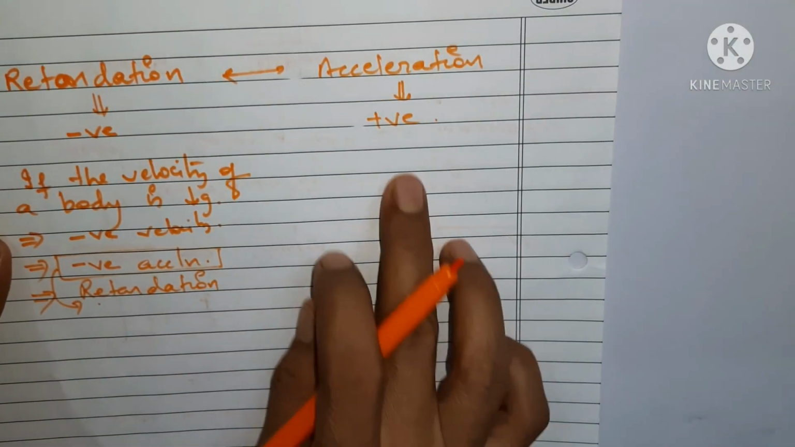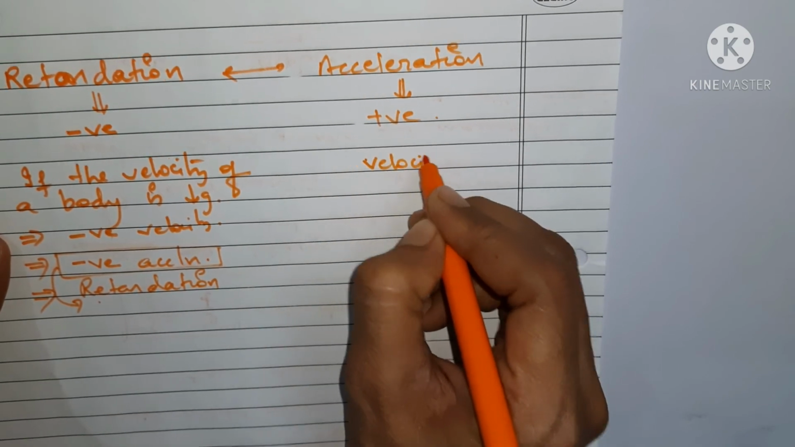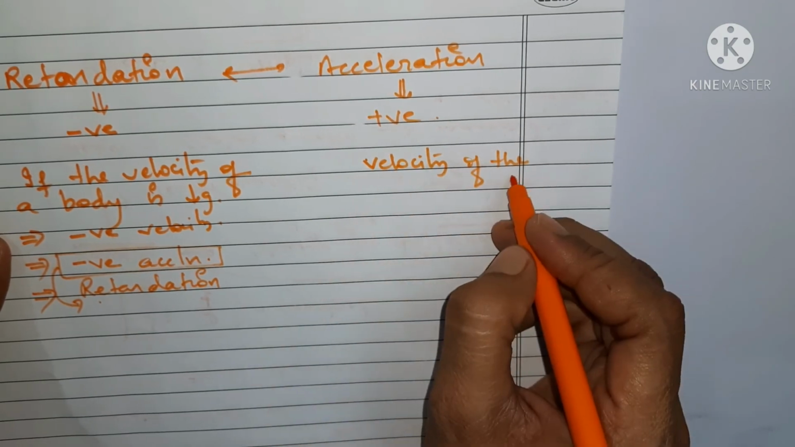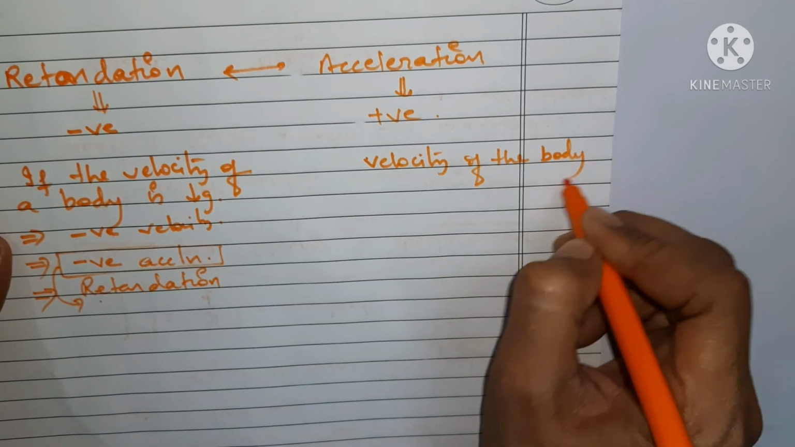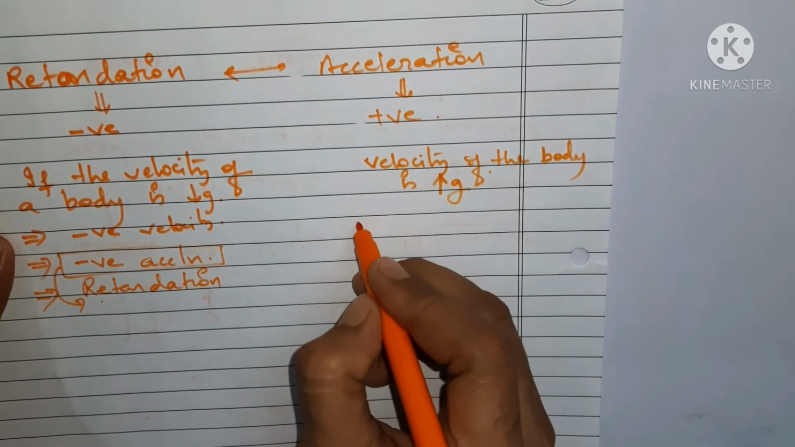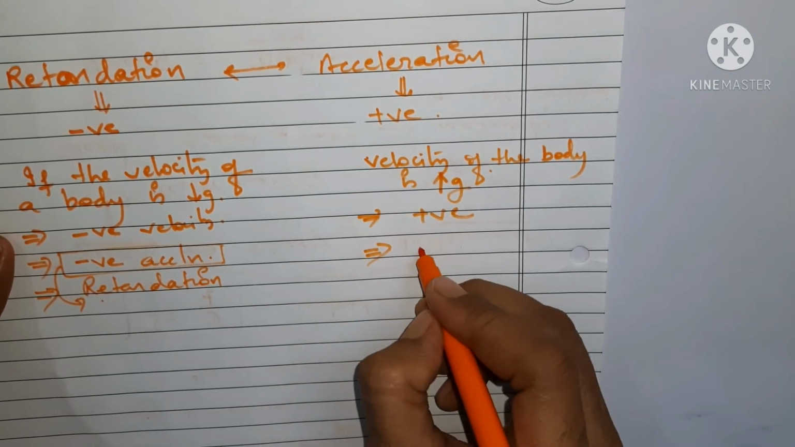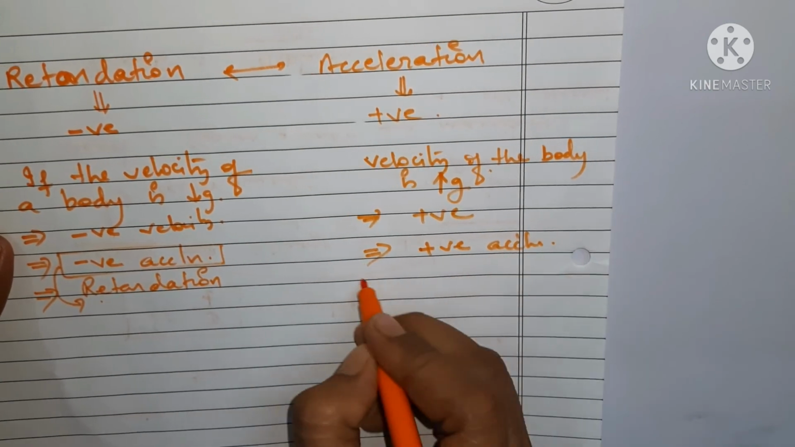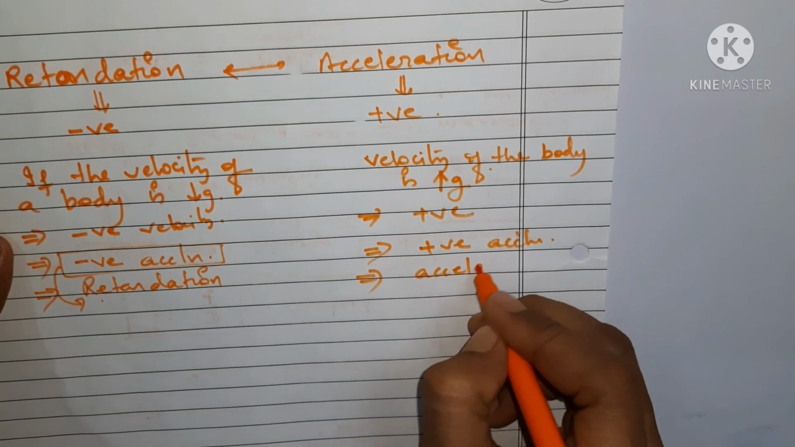What is here? This is the velocity. In this case, the velocity of the body is increasing. The rate of change of velocity is in increasing mode. The velocity of the body is increasing, right? And the velocity here is positive. When it is positive, your acceleration will be positive acceleration, and that is why you call it acceleration. Simply acceleration, you can say, right?